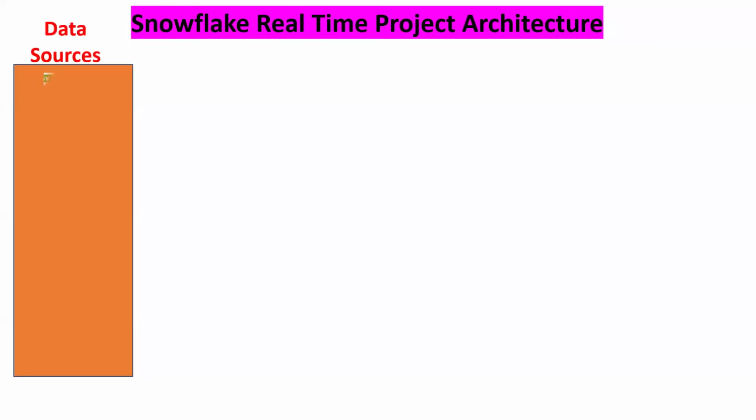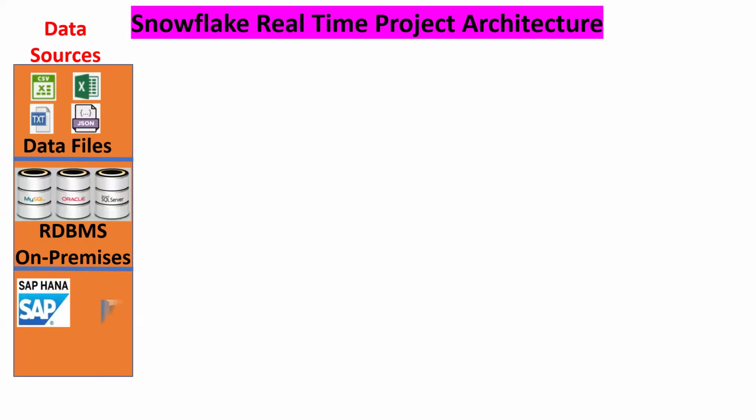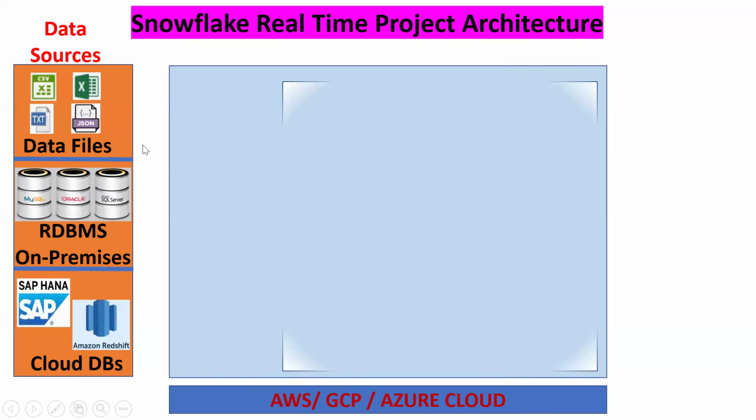My data sources are files, the Oracle database, and SAP HANA. This data I want to move to Snowflake. Why does the company want to move its data? What's the purpose of moving? Performance. Separate data is there, but I want to do analysis, and I can't do it separately. I want to bring my company data into one place. This is called data migration.